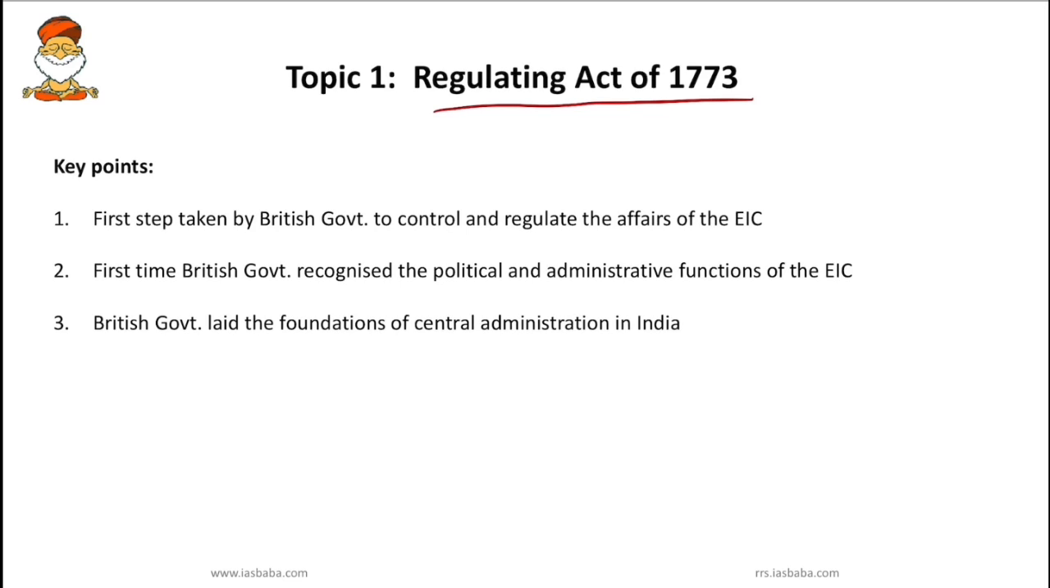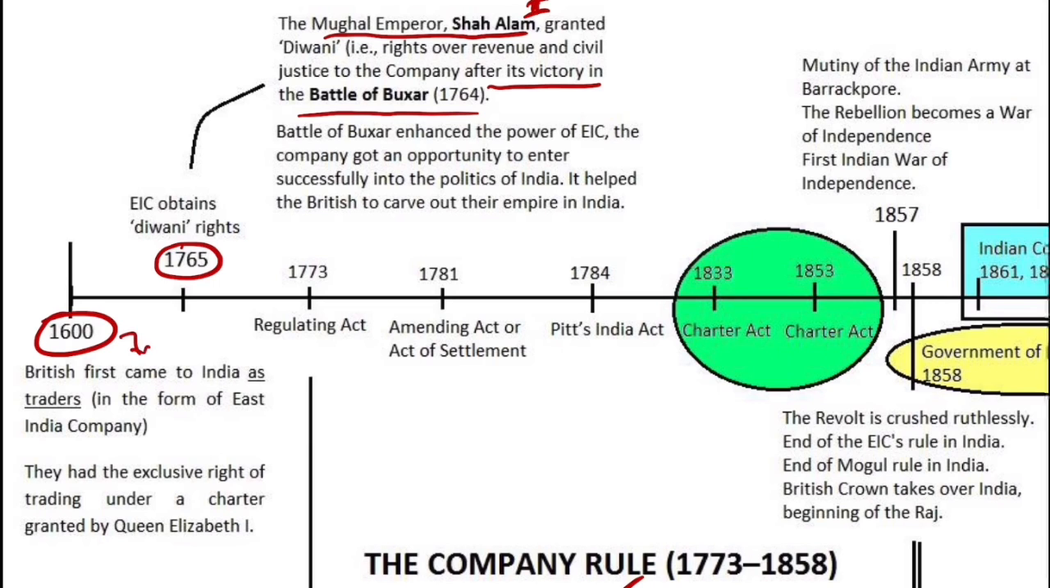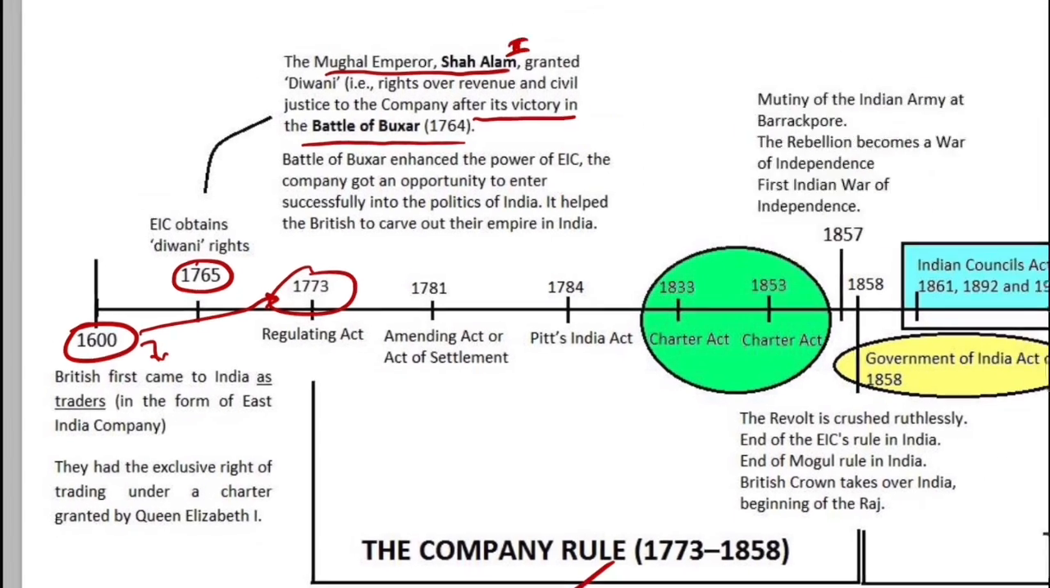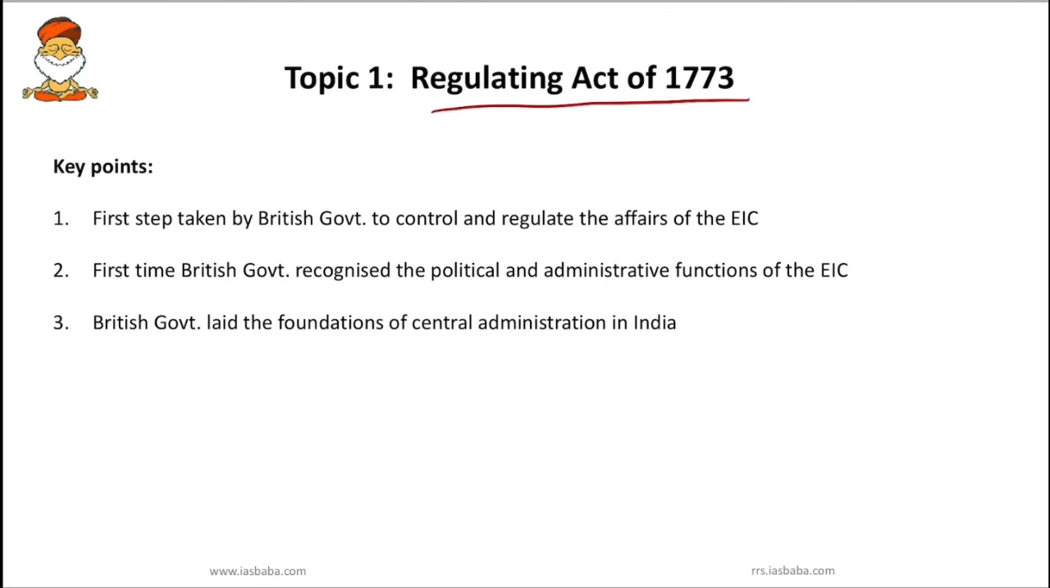Okay, so first is Regulating Act of 1773. So if you see the timeline, in 1600 British, that is East India Company, came. So from 1600 till 1773, this East India Company enjoyed full freedom and autonomy, right? But by 1773 what happened? The East India Company was in dire financial troubles. So why financial troubles? Because one, there was too much corruption and bribes in East India Company. Second, they faced competition from other countries. And also they were facing difficulties to maintain monopoly.